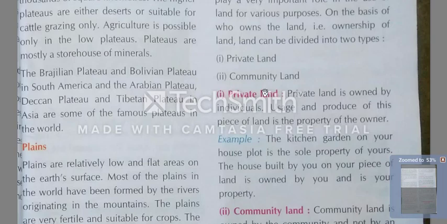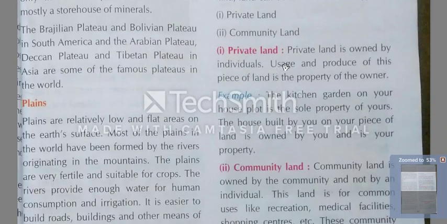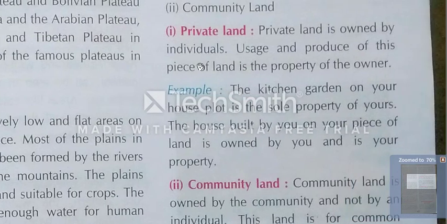So let's try to understand what is private land and what is community land. Private land is owned by individuals. Individual means alone. Here I have told you the synonyms of individual, that is alone, A-L-O-N-E.